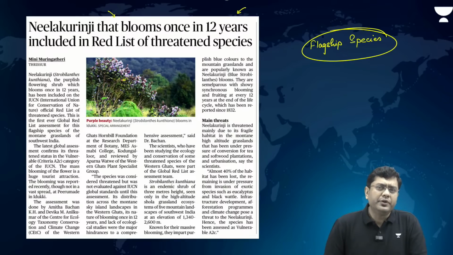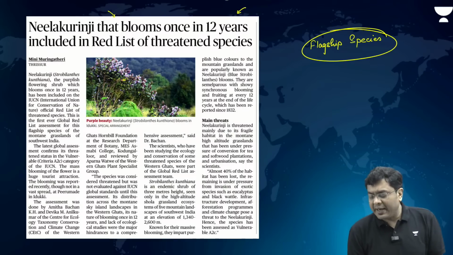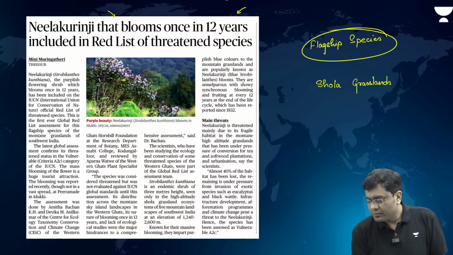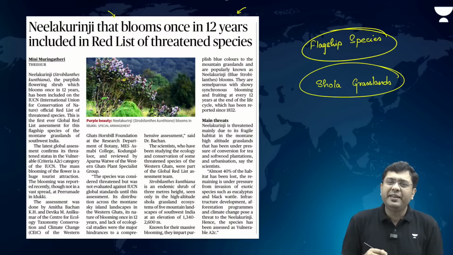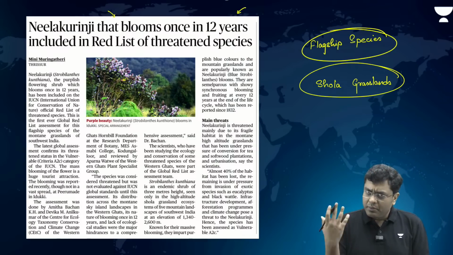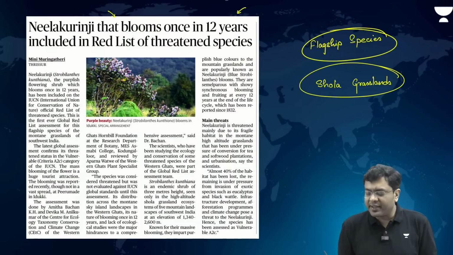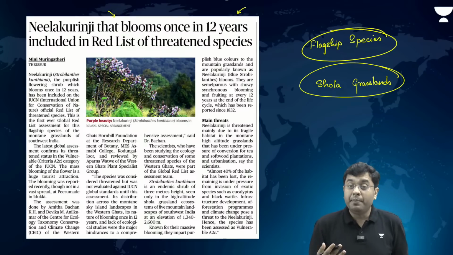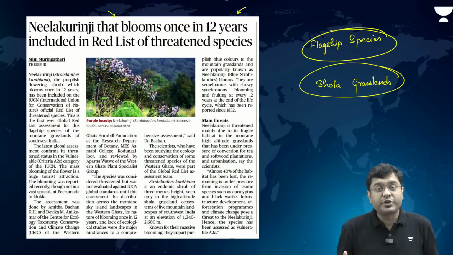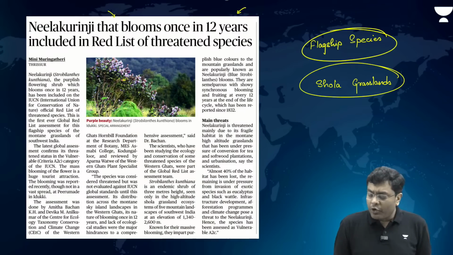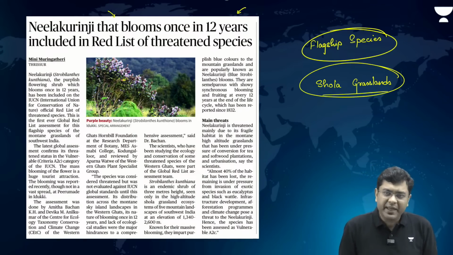Now you see, these flowers are to be found in a typical habitat, that is the Shola grasslands, present in the region of the Nilgiris. Now these grasslands are experiencing increased removal or destruction of the grassland ecosystem. First of all, building of infrastructure, tourism activities, etc. have destroyed them. But also a significant role in the destruction of the grasslands has been played by invasive species of plants.